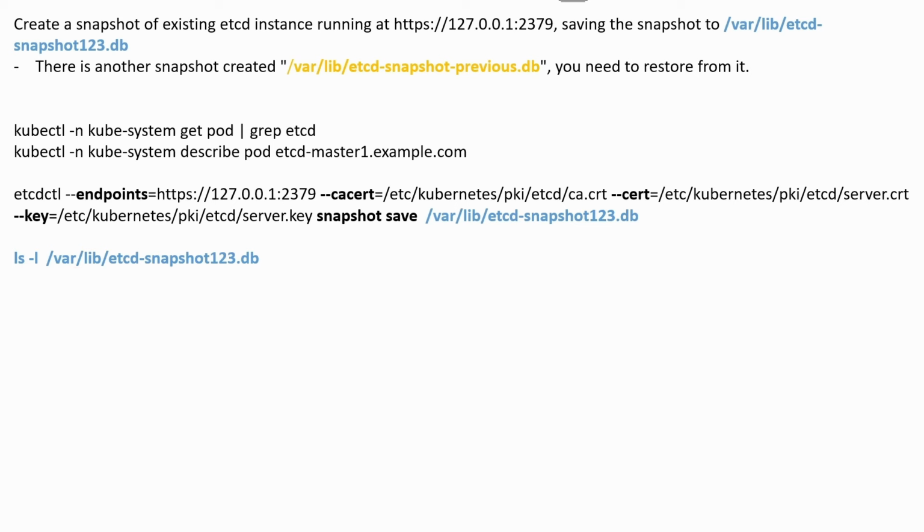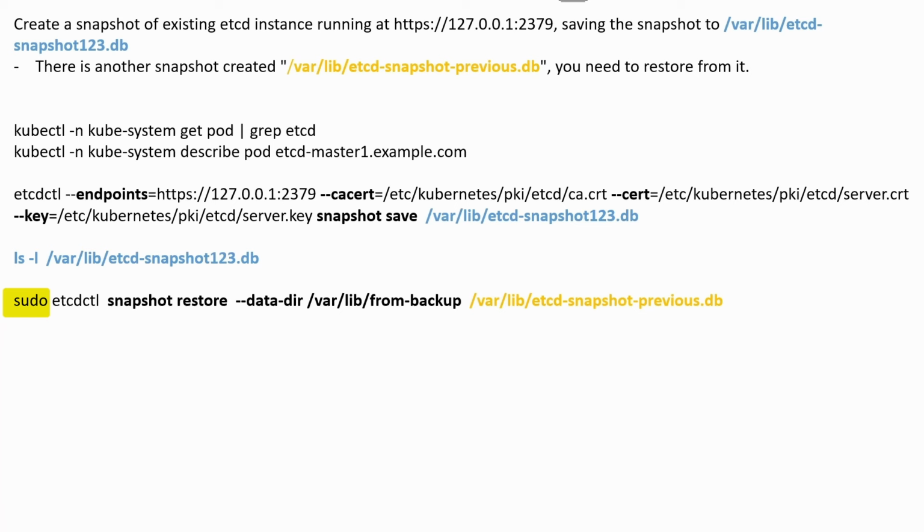Second task is how to restore from the backup file that is given in the question. Make sure to use sudo before running the command, otherwise it will throw a permission error message. And this is the command: etcdctl snapshot restore --data-dir /var/lib/ and whatever directory you want to mention, and the file that is given in the question. You need to restore from this file. This is what I mentioned in my command.